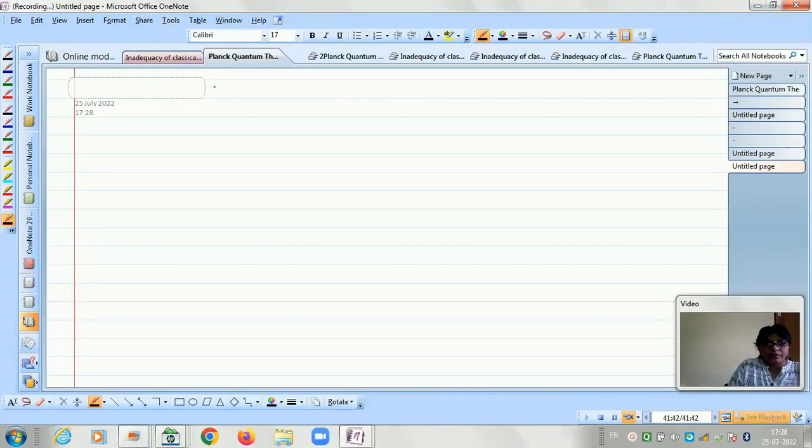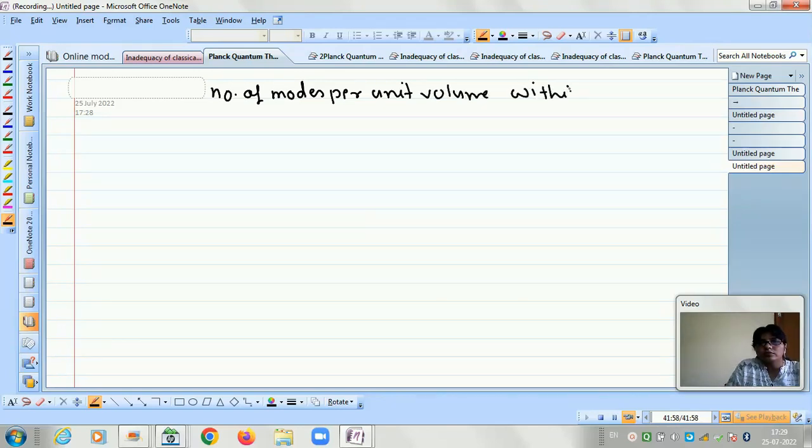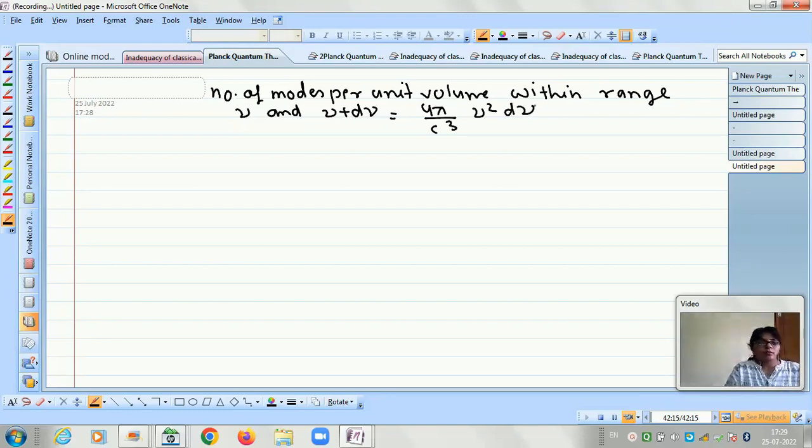Let us write here: number of modes per unit volume within range nu and nu plus d nu, and that is equal to 4 pi by c cube nu square d nu. So this represents the number of modes. So our first step is completed.